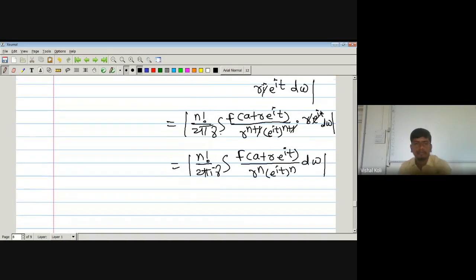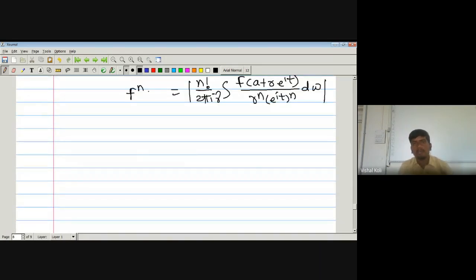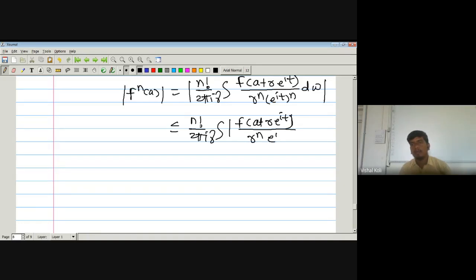Now we know that modulus of integration is less than or equal to integration of modulus, so it is less than or equal to n factorial divided by 2 pi, integration over gamma of modulus of f of a plus r e to the power it divided by r to the power n e to the power it to the power n dt.